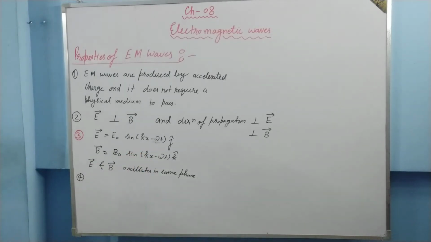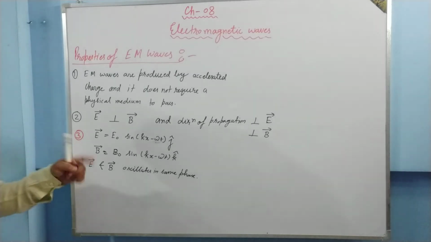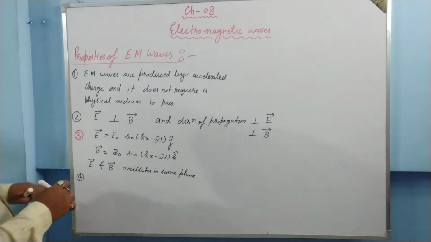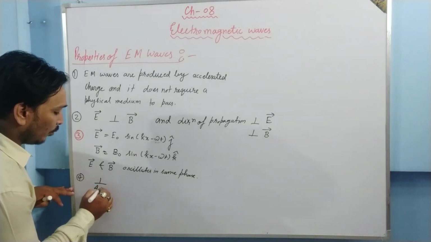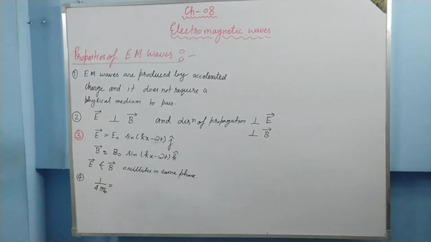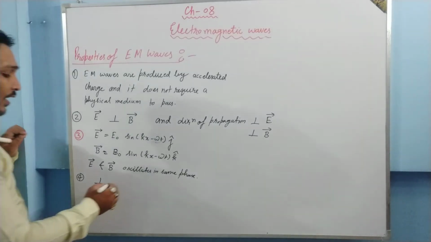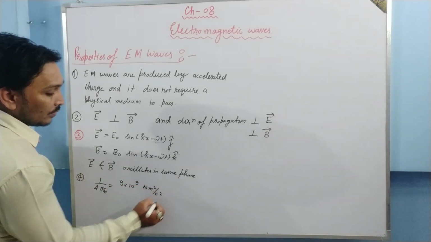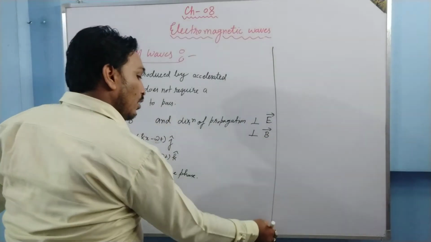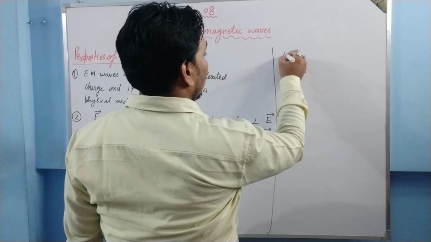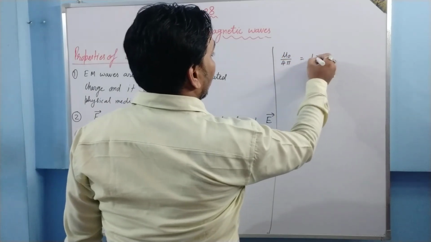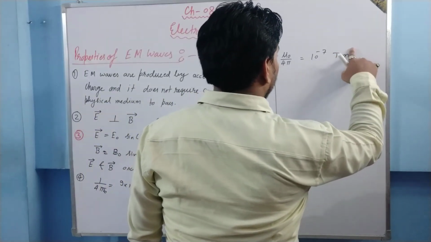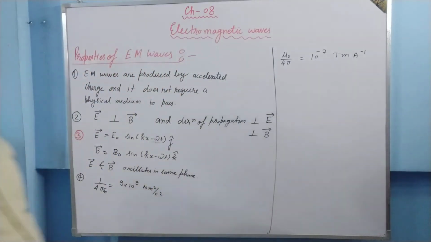Now we are going to understand the relation between E vector and B vector. As we all know, the constant for permittivity when we use it is 1 upon 4 pi epsilon naught. In electrostatics, for electric field we use this constant, and its value is 9 into 10 to the power 9 Newton meter square per Coulomb square. And the constant for magnetic field we use is mu naught upon 4 pi, whose value is 10 to the power minus 7 Tesla meter per ampere. Okay, so these are the two values.